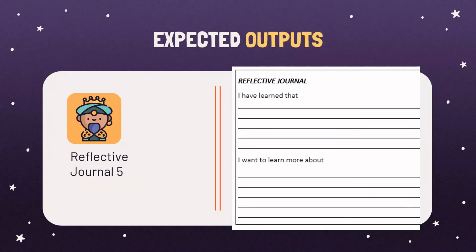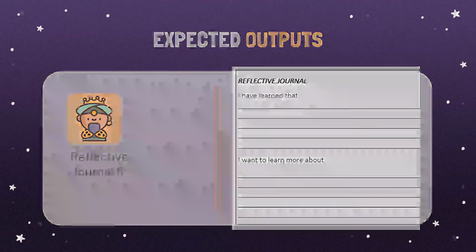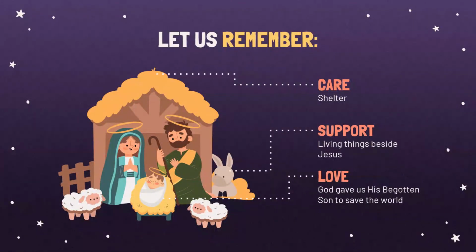But before we end this, since this will be our last week and we'll be having a Christmas vacation, let us remember that the shelter where Joseph and Mary stayed before giving birth to Jesus is about care. And then the support, the living things beside Jesus, the animals, his parents, the 3 wise men, symbolizes support in our lives. And then the third one, God gave us his begotten son to save the world, and that is love.